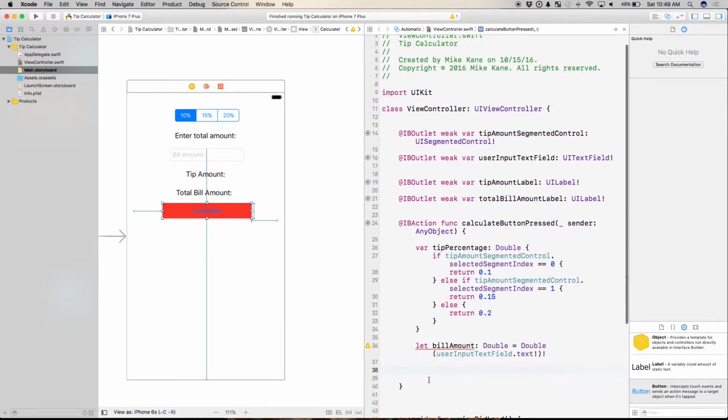Okay. So let's think about, I have what percentage I want to tip at, and I have the total bill amount. What do I need to calculate?